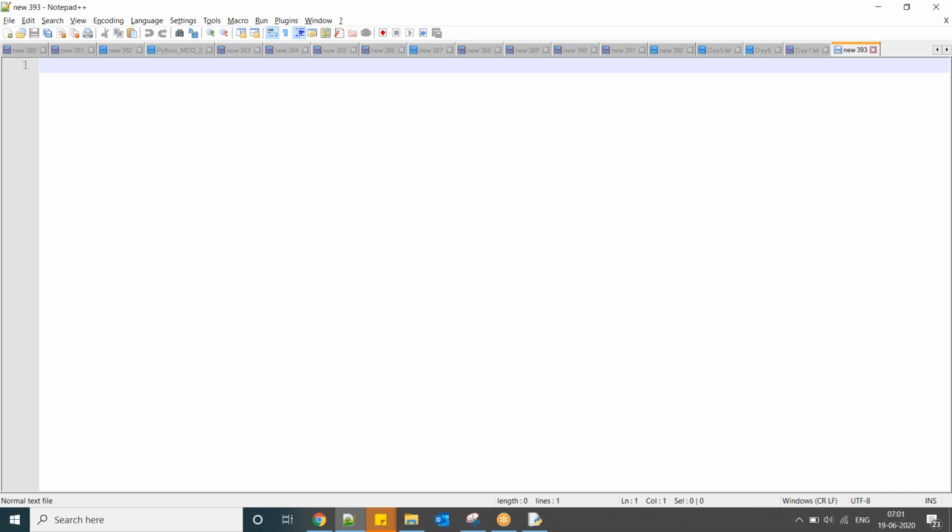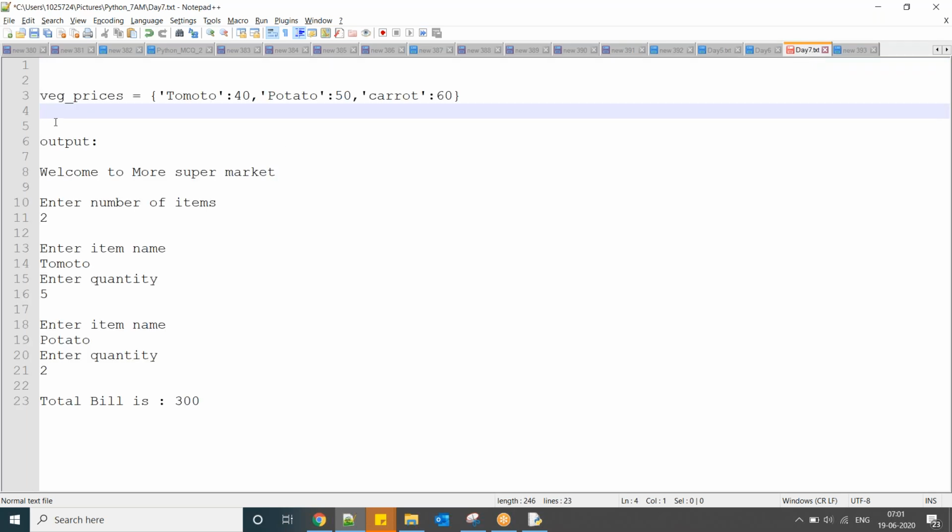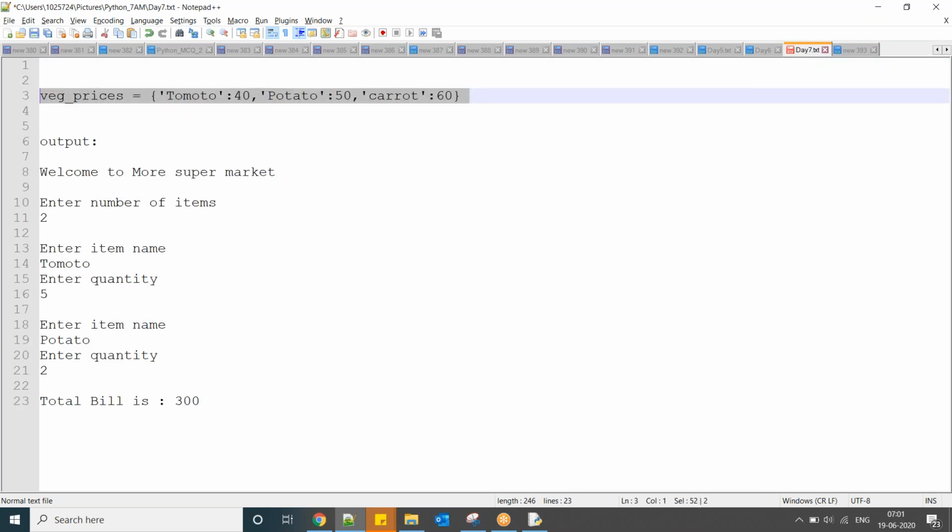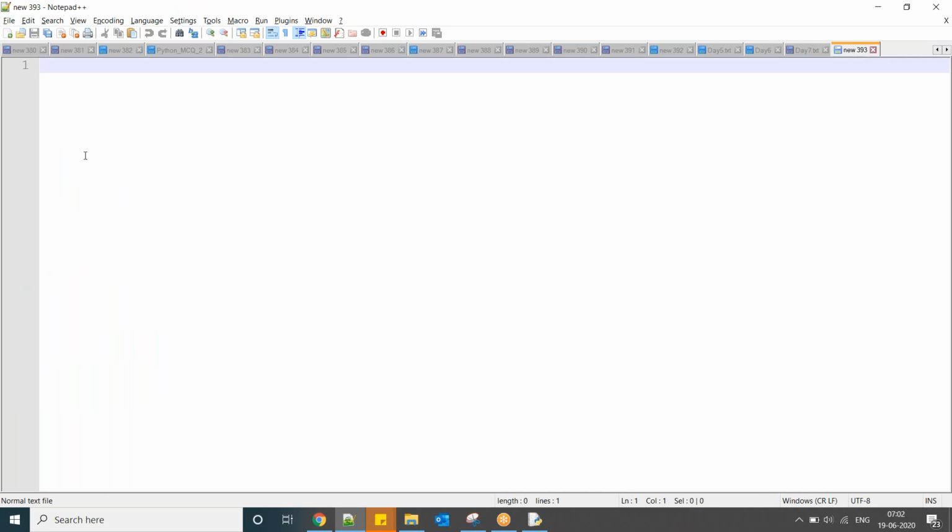Okay, in the last classes I discussed IDLE, right? So I'm going to discuss the program here. My requirement is I already have some predefined dictionary. From the dictionary, I have to take a few values. Okay, so first I'm going to write a program.